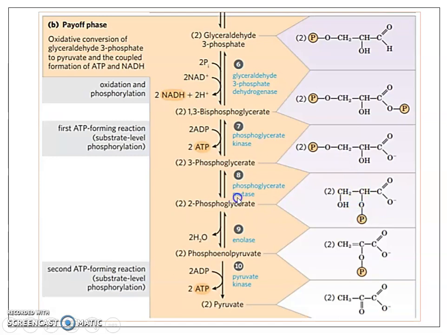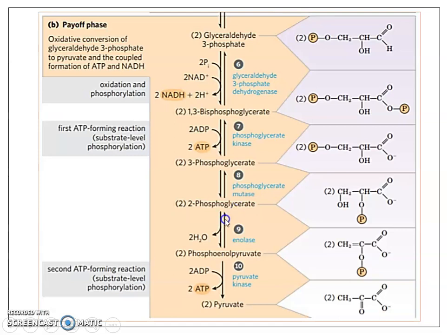So the enzyme is a mutase, and since the substrate involved is phosphoglycerate, the enzyme name is phosphoglycerate mutase. Here again it is a reversible reaction. The phosphoglycerate mutase catalyzes a reversible reaction where the phosphoryl group is shifted from carbon 3 to carbon 2. And this enzyme requires magnesium ions, Mg2+, as a cofactor for the reaction to take place.